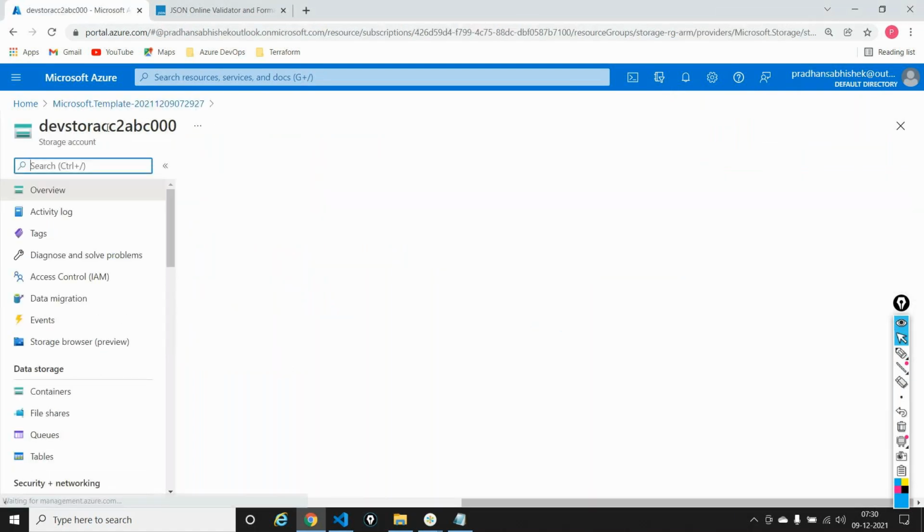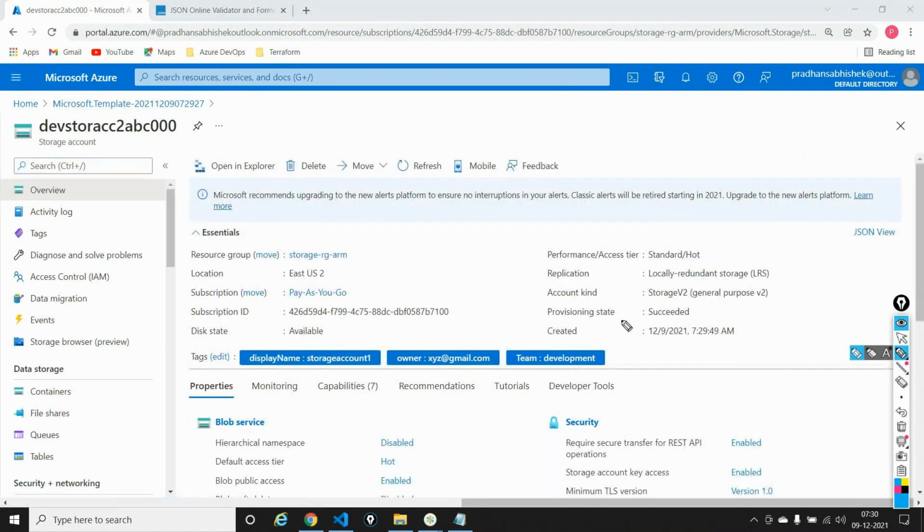This resource should have some tags. It has some tags: a storage account name, team, etc. It's created in standard hot LRS, standard V2, and ECS2 in this particular resource group. Okay, good enough till here, guys. Any questions till here?